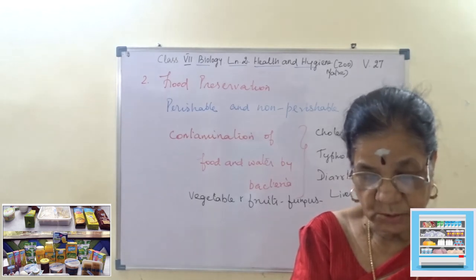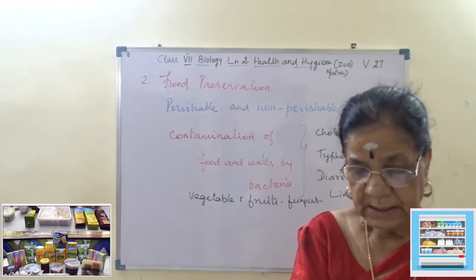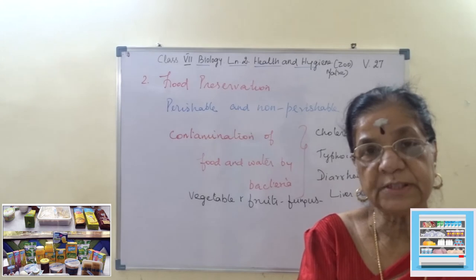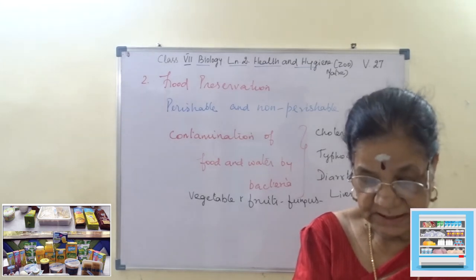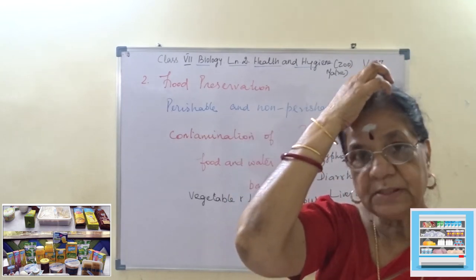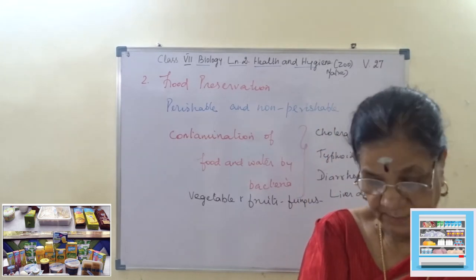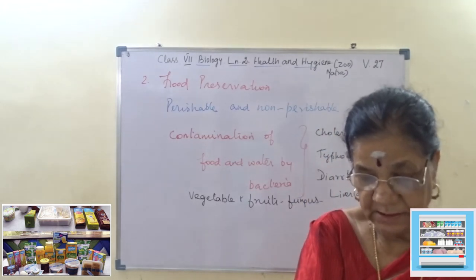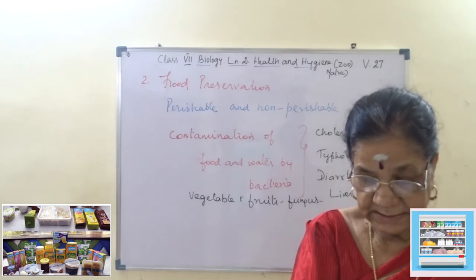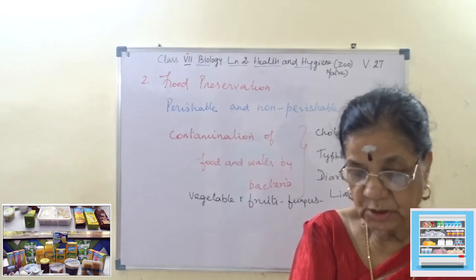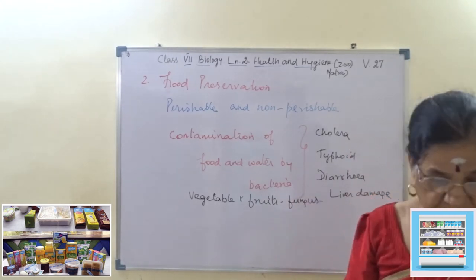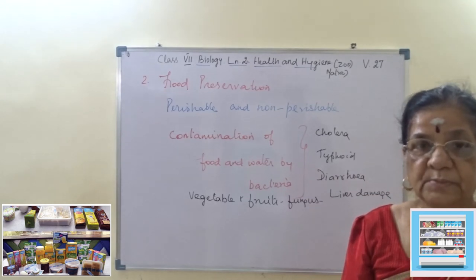Okay, so what have we learned now? Food preservation is an important part of food processing, and both are essential to protect from food spoilage. Freezing, dehydrating, drying, salting and pickling are some of the methods of food preservation. If the food is not preserved well, there will be microbial attack on food material, resulting in food poisoning in those who consume spoiled food. This is what we have to learn in food preservation. I hope you are able to follow this.